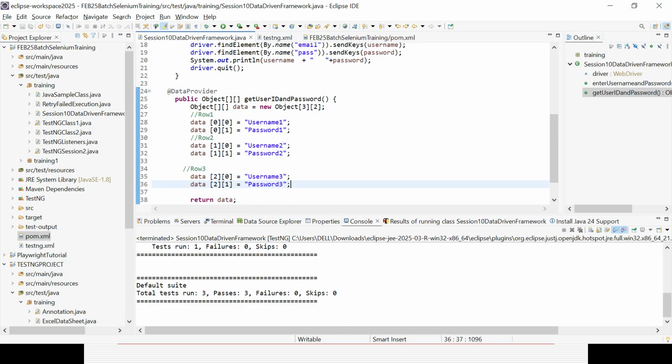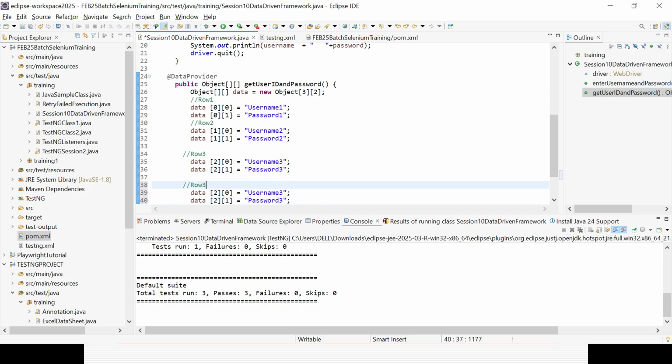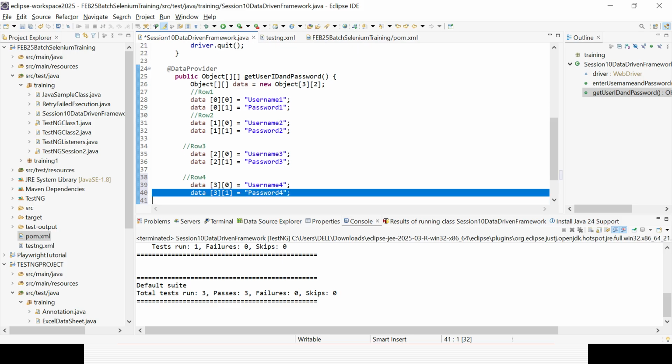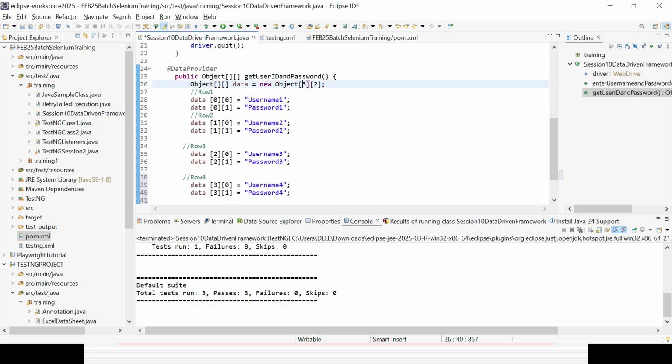Okay, we could say 3 passed. Now say I want to have one more row added. So how many things do you need to do? You could see I need to change it manually. That row number 3, column number 3, again that part I need to change. And I need to change the data. It will still fail. Why? Because I have changed the row number, total 4 rows. So I need to change that here also to 4.